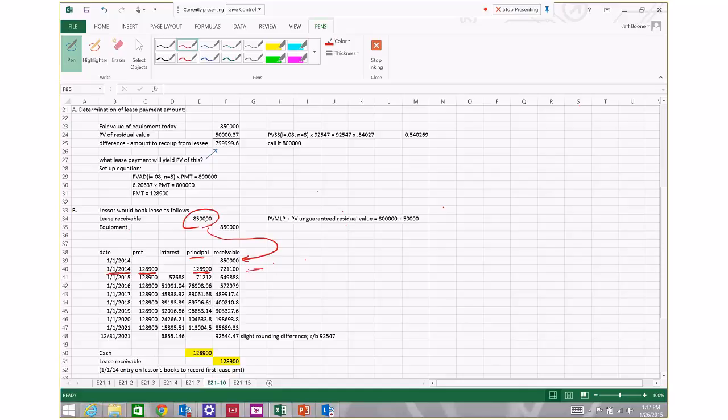So the balance at the close of business 1/1/2014 on the receivable is the $850,000 initial amount of the receivable that we booked here, minus this portion of the payment that was deemed to be principal. So receivable balance close of business 1/1/2014 is $721,100.